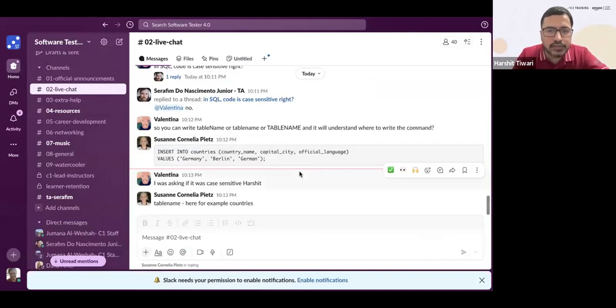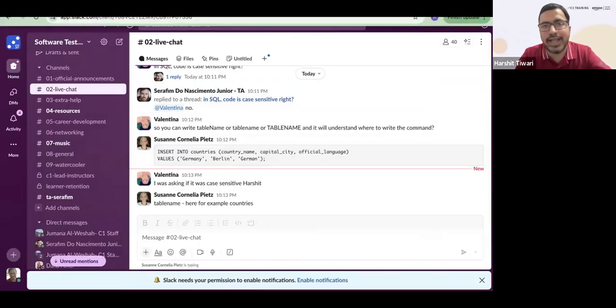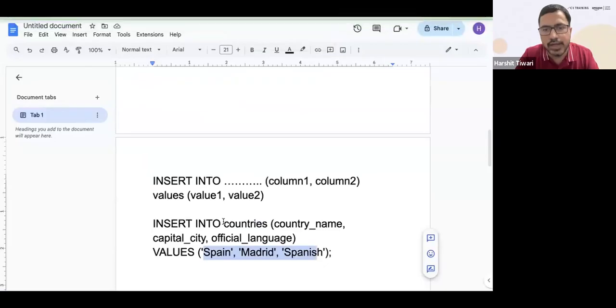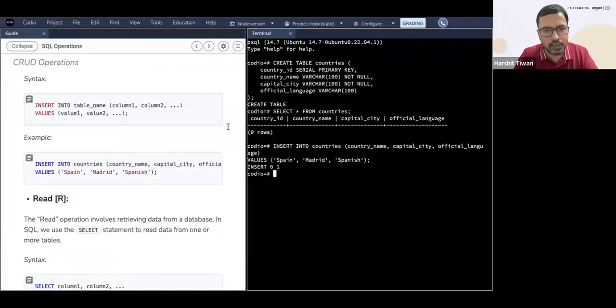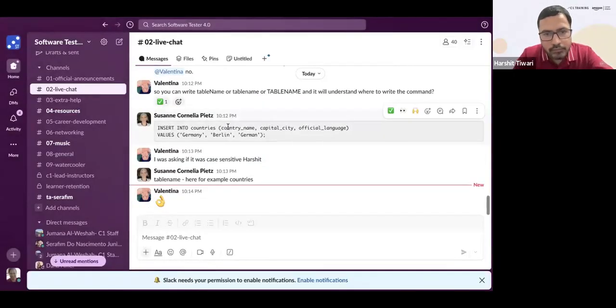When you say, I was asking what is case sensitive. Okay. SQL commands are not case sensitive. The table name could be, depending on the database provider, which provider you're working with. So yes, it can be, but the SQL commands are not case sensitive. The name of the table can be case sensitive. All right. Okay. Perfect.